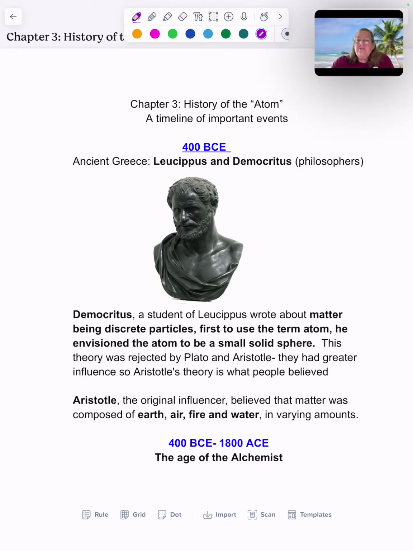So Aristotle's theory is what people believed. Even though Democritus was closer to what was right, people believed Aristotle. And since he was really the original influencer, they believed him, even though it was wrong. Aristotle believed that all matter was composed of four elements: earth, air, fire, and water. A bird could fly because it was made of earth and air. A rock was hard because it was made of earth. Cheese was made of a combination of earth, water, and fire because it came from a warm animal.